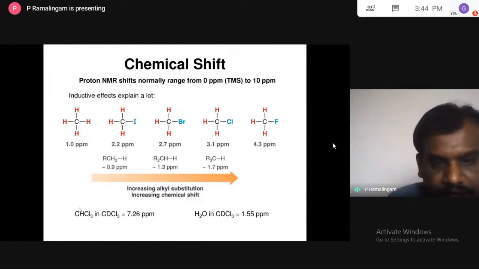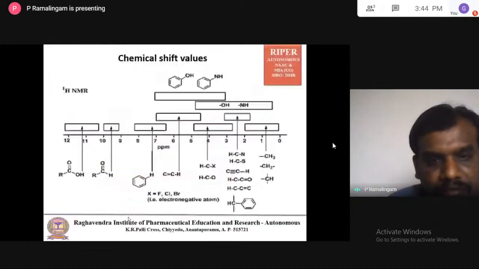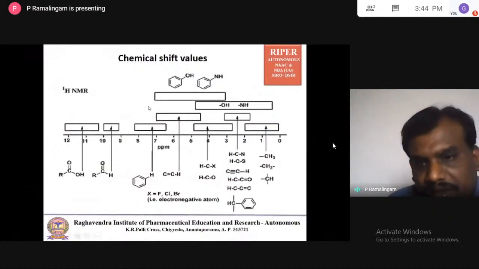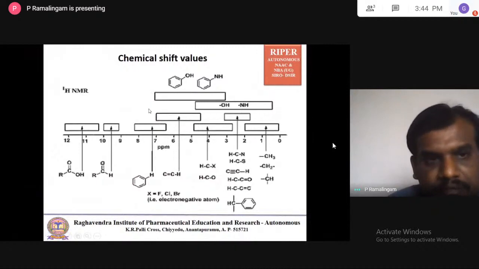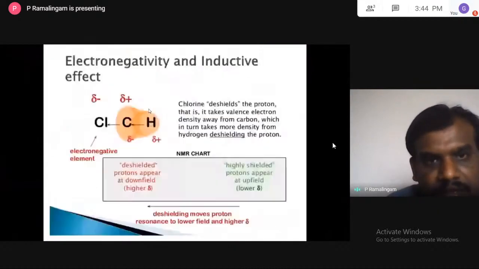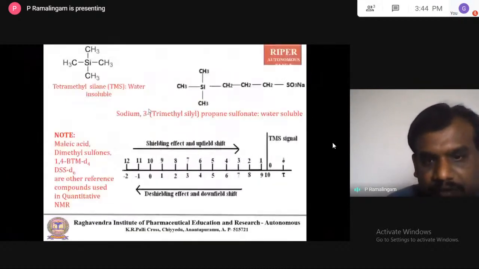And you can see here water in CDCl3. This is the value. And it's the same repeated chart, I think. I think this slide is repeating.